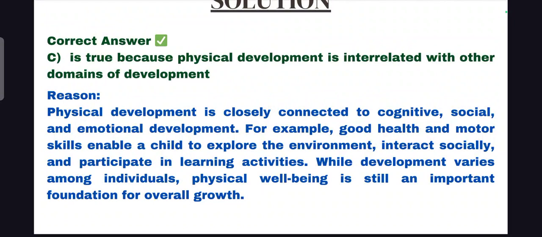Okay, so that is why all domains of development, cognitive, social, emotional, and physical, all these developments are interrelated. So that is why we say that development is sequential, or development follows a sequential order.